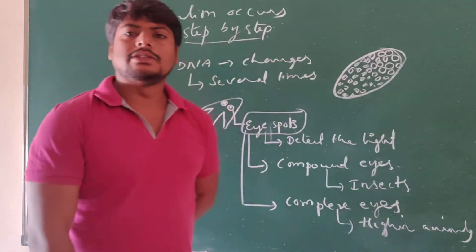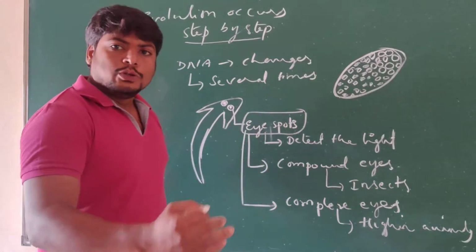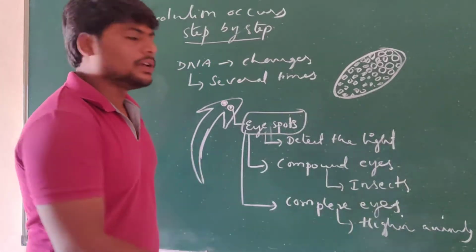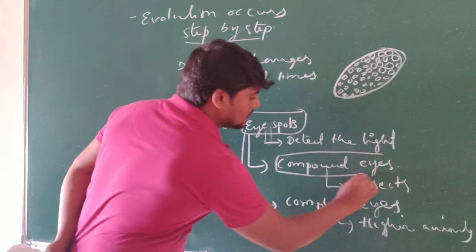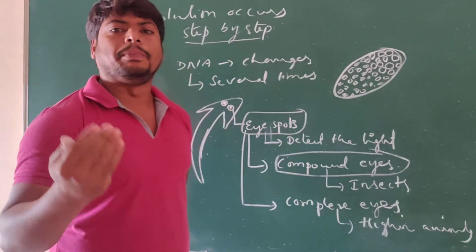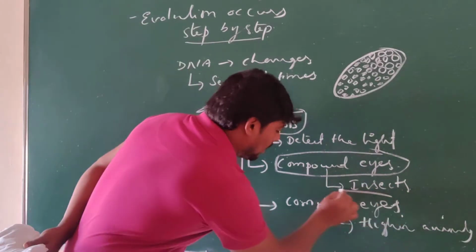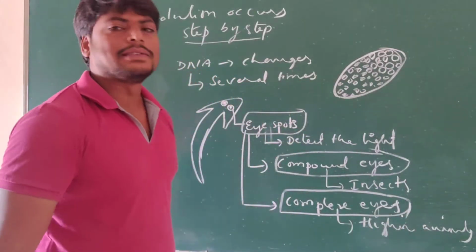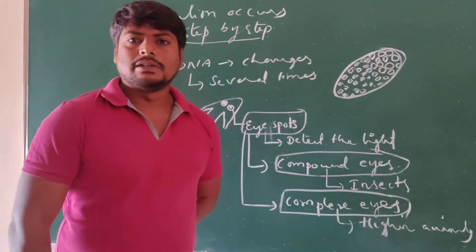Due to the change in the structure of the DNA, the eye spots developed. And due to modification of the DNA, step by step, the organisms developed compound eyes. Later the DNA underwent repeated modification, which allowed the development of complex eyes, which we find in higher animals.